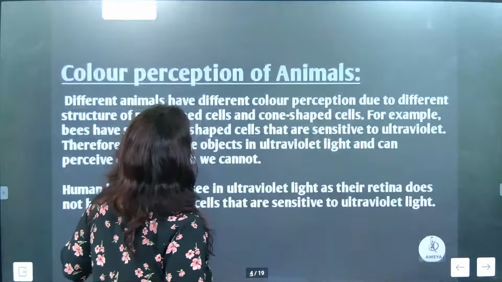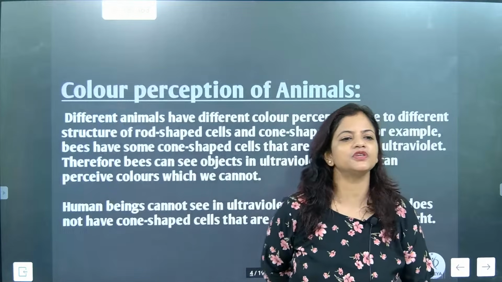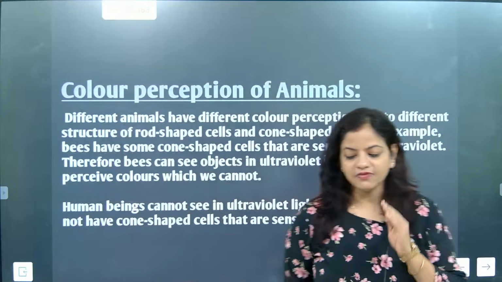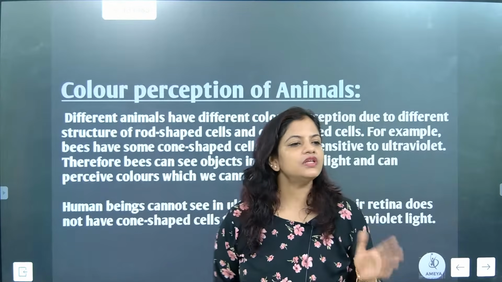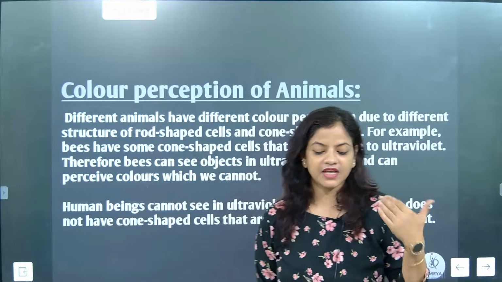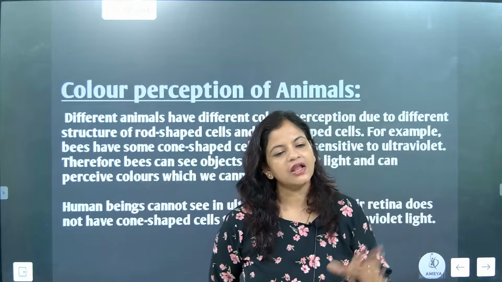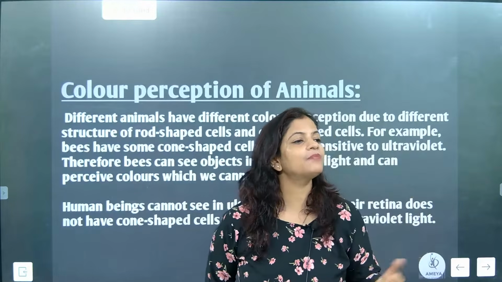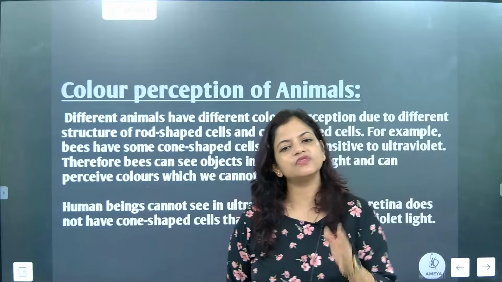Colorful defect, color perceptions of animals. Last class we discussed color perception of animals. In that, some very important points we discussed. The first point is that animals can see black and white. Some animals have a special color seeing capacity in a specific wavelength.